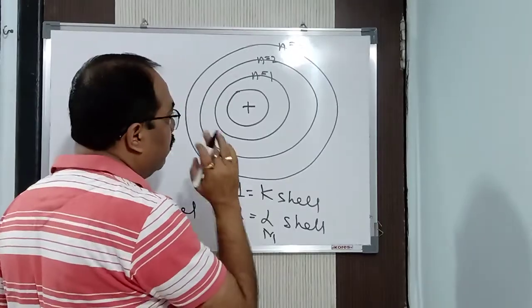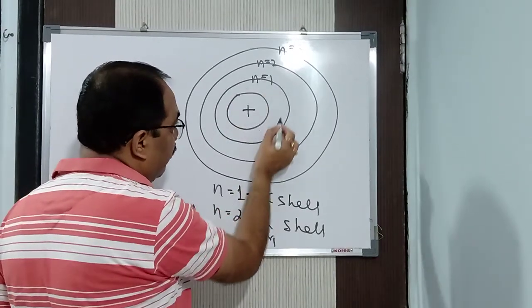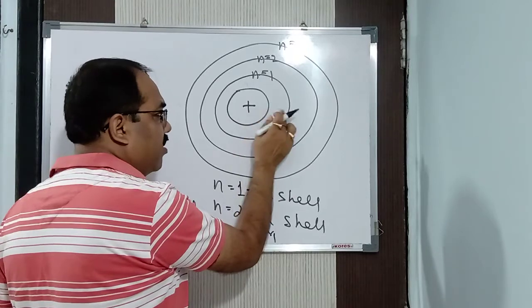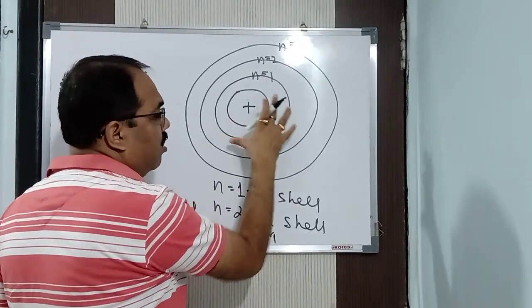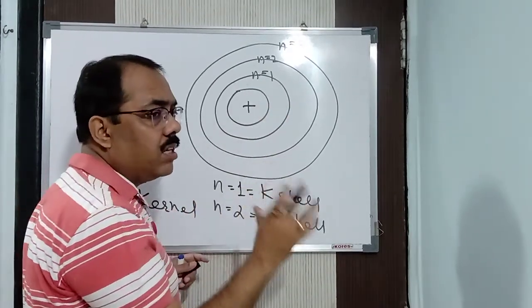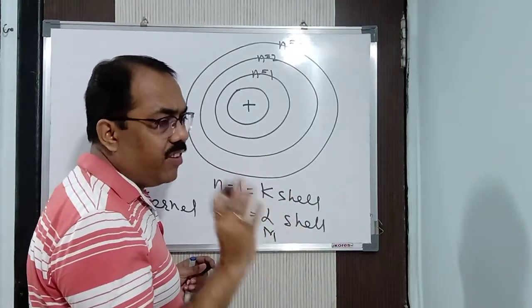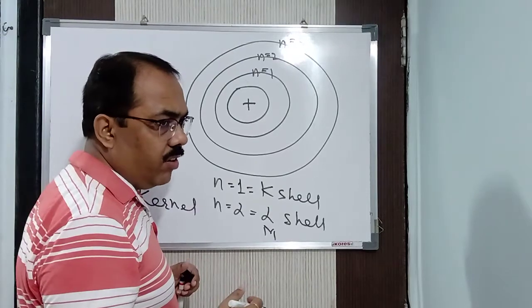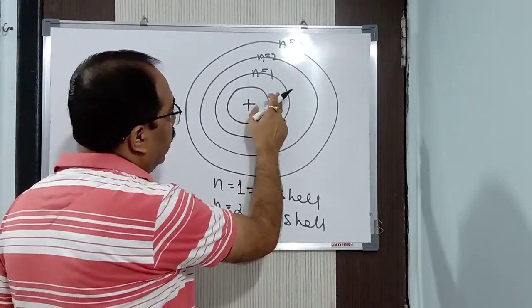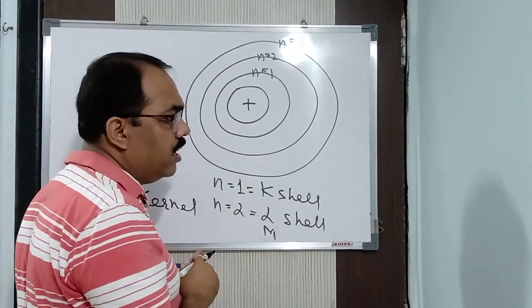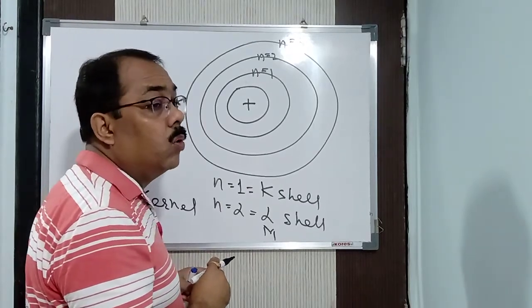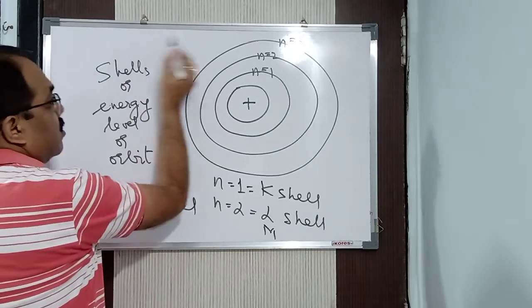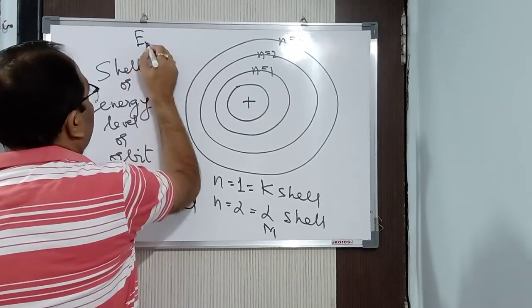Now remember what I said to you, this is energy level. The shell which is nearest to the nucleus, the first shell, has a definite amount of energy, a fixed value of energy. You will study about it in class 11, what the fixed value of energy is. Generally, it is calculated as minus 1312 kilojoules per mole. The first shell has this energy. Now you may ask where I got it from. This is not there in your syllabus. You will be studying it in the higher classes.